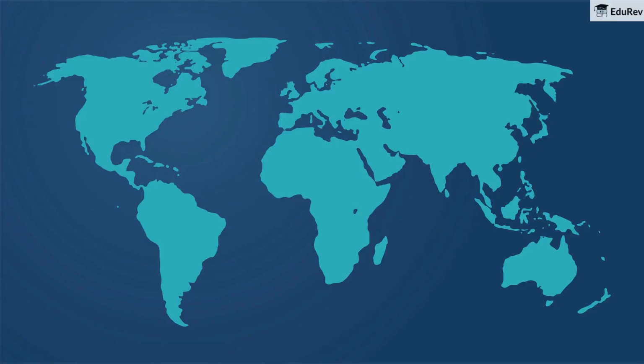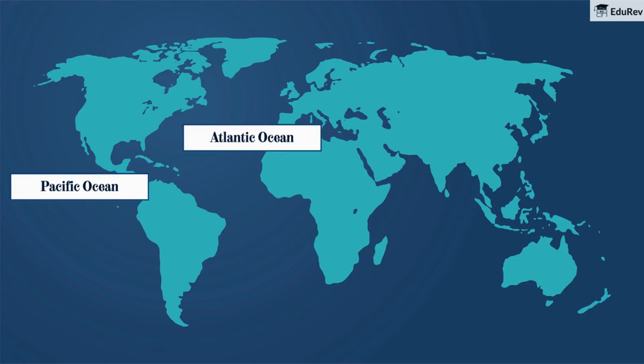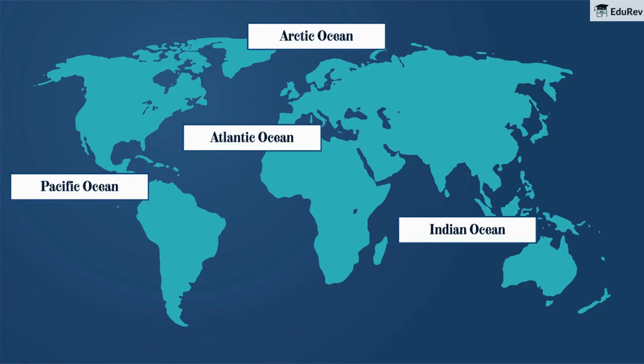Speaking of oceans, we have 5 oceans in the world. The Pacific Ocean, the Atlantic Ocean, the Indian Ocean, the Arctic Ocean, the Southern or Antarctic Ocean. Pacific Ocean is the largest of all, followed by the Atlantic Ocean. The Indian Ocean is the third largest, while the Southern Ocean is the fourth. The smallest one is the Arctic Ocean.